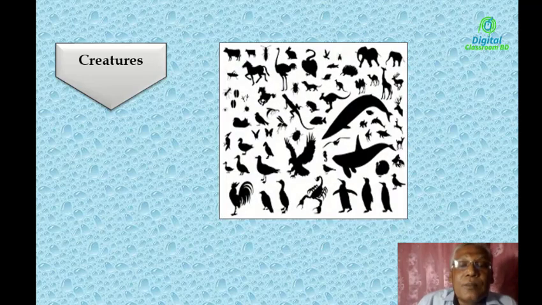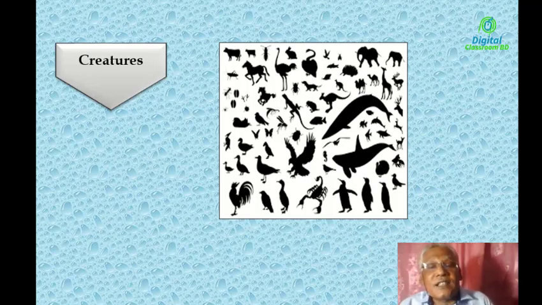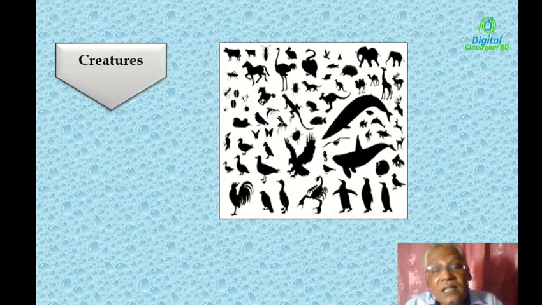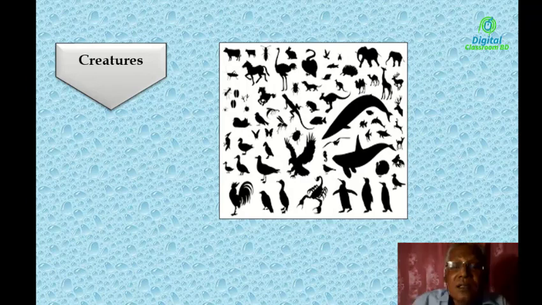Okay, look at the pictures. What can you see here? You can see different types of creatures, that means different kinds of living things. You can see fish, different types of birds, animals, etc. All are creatures. So the meaning is clear to you. What does creature mean?